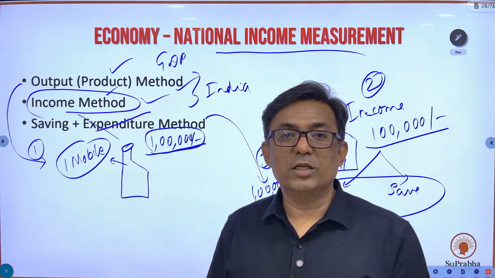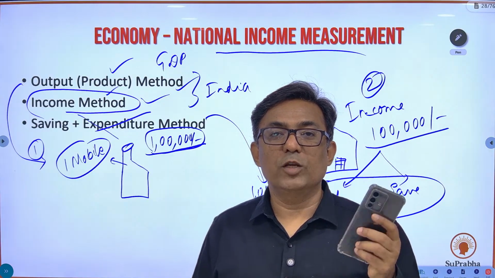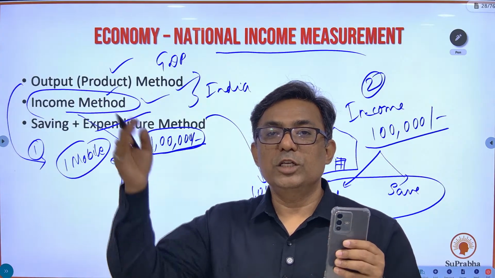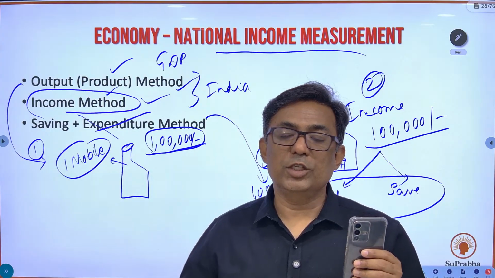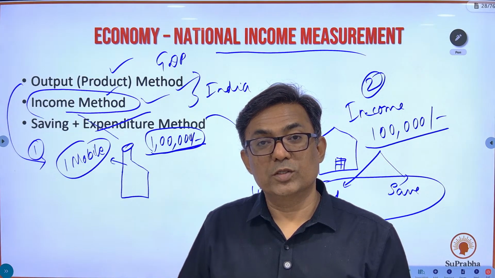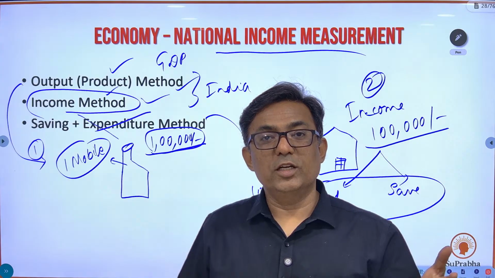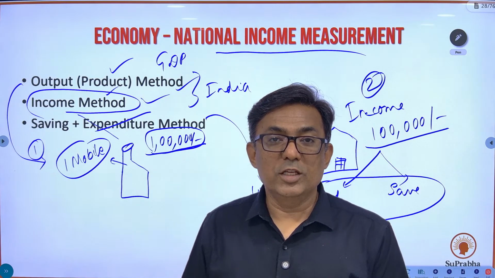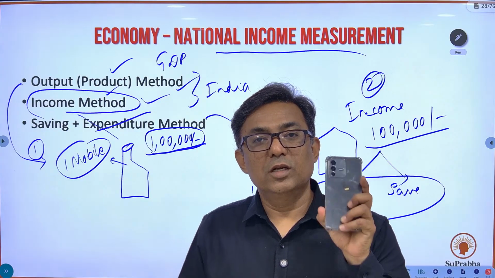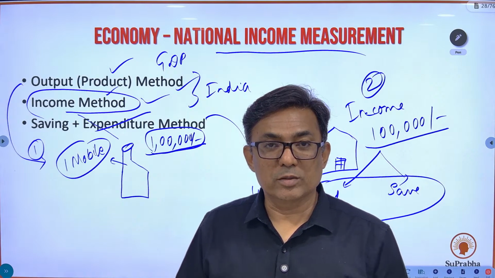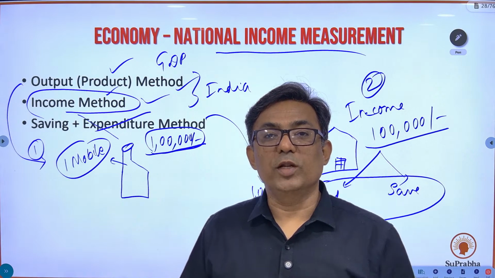This year our country made this mobile. The cost of the mobile is 1 lakh rupees. This is a factor price. When you get it in the market, GST is added to it, 18% GST. So in the market you get this mobile for 1,18,000 rupees. That means this mobile will carry two prices, 1 lakh rupees and 1,18,000 rupees. Which price are you going to consider while calculating the value of this mobile?